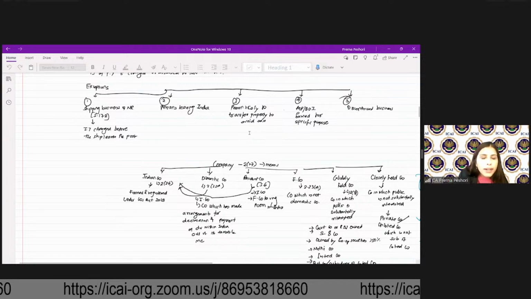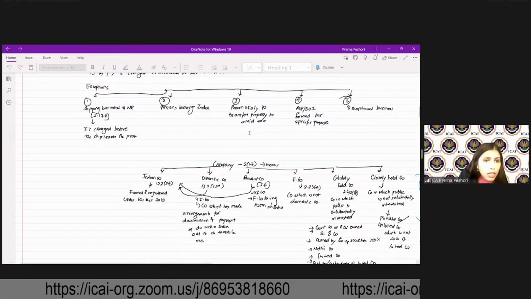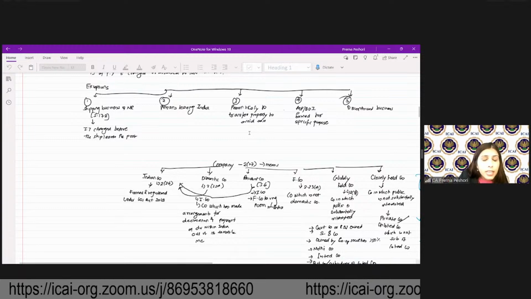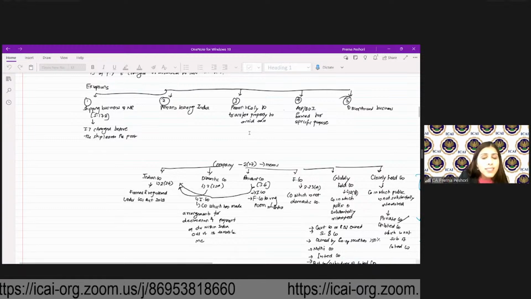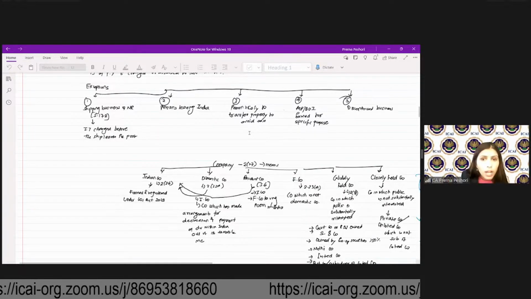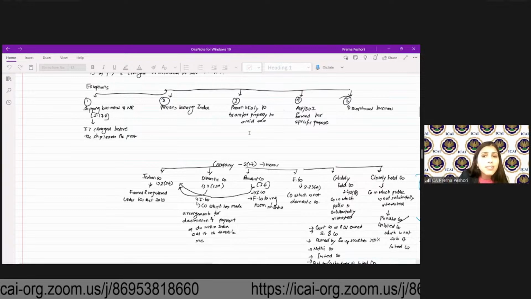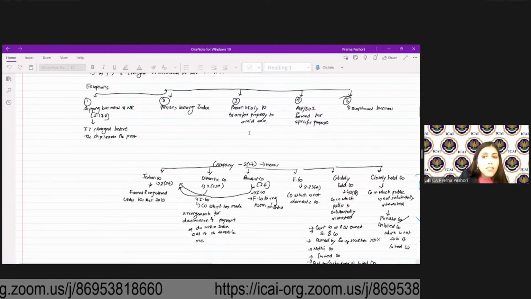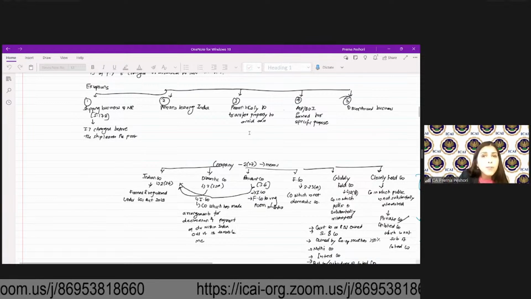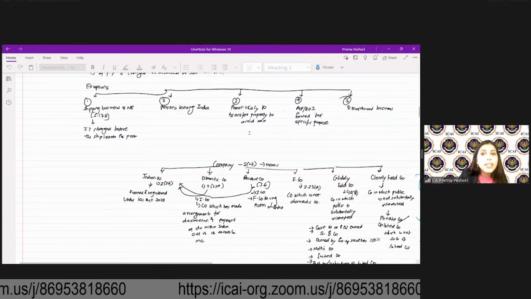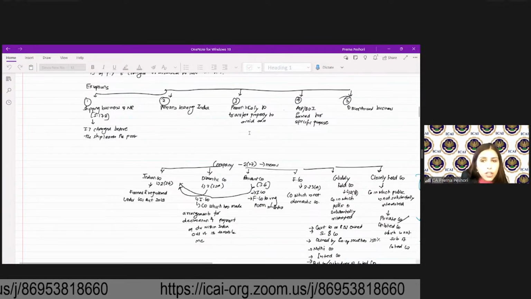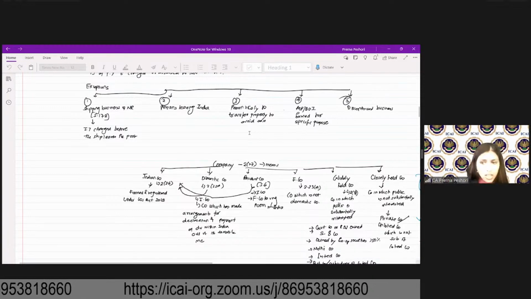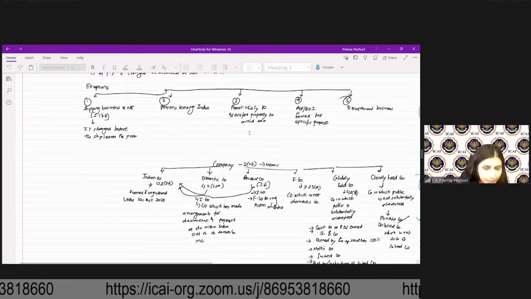For the small companies, what are the small companies? The small companies are where the turnover or gross receipt in the previous year 21-22 is less than or equal to 400 crore. In that particular case, your tax rate is 25%. For the manufacturing companies, they have an option to opt for the 115BA rate, which is a concessional tax rate for companies engaged in manufacturing or electricity generation. The tax rate is 15%.